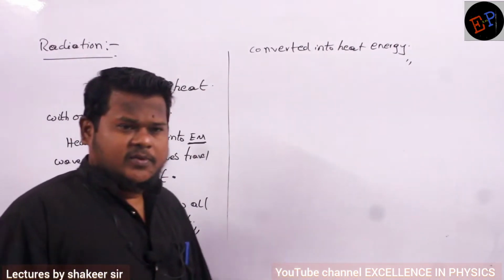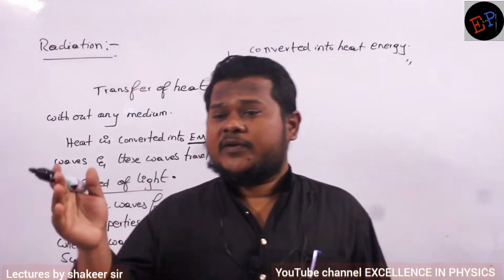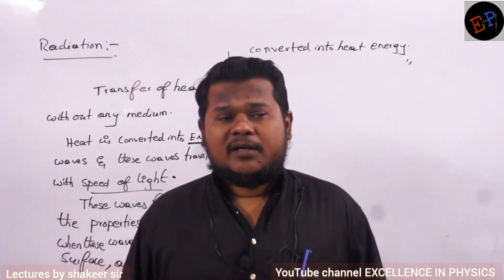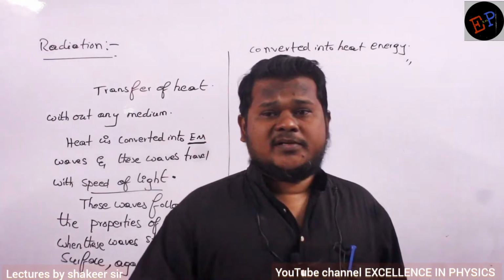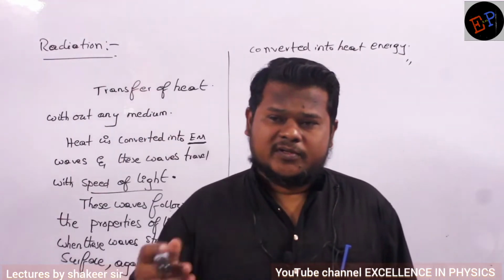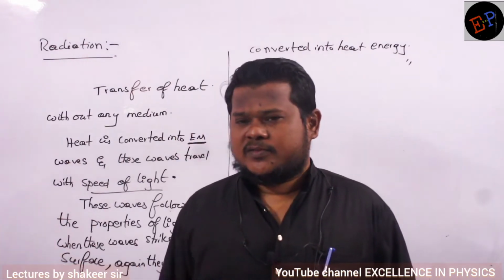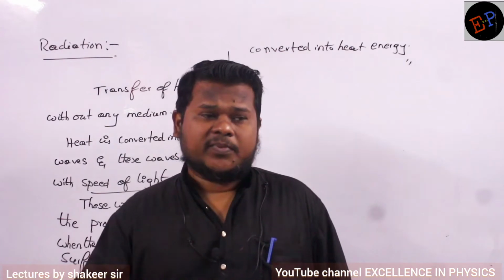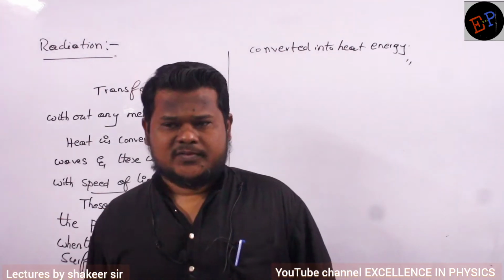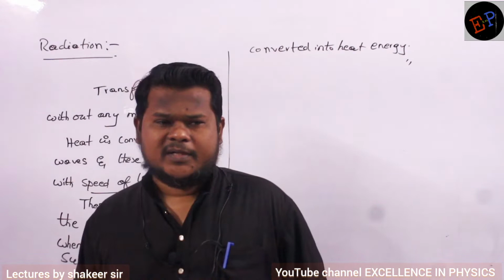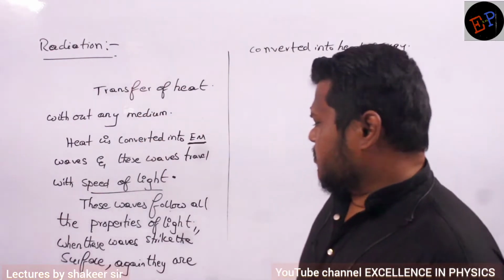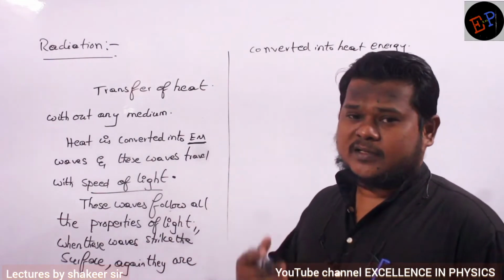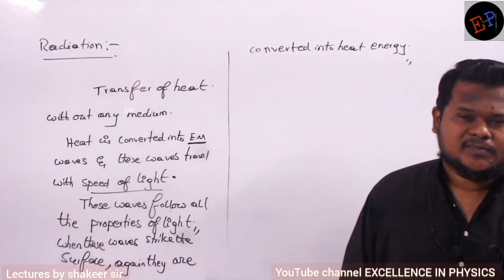Light speed is 3 into 10 power 8 meters per second. So these heat waves also travel with the speed of 3 into 10 power 8 meters per second. And not only that, they follow all the properties of light also. Light shows reflection, refraction, wave properties and particle properties. All these properties are satisfied by heat waves also, because they are also converted into electromagnetic waves. Understood? But once they strike the surface of any material, these electromagnetic waves are again converted into heat energy. Are you able to understand?